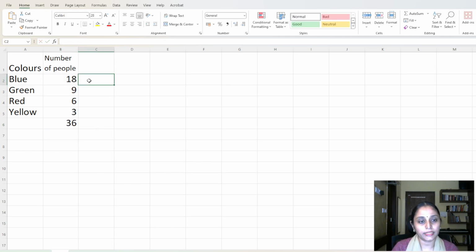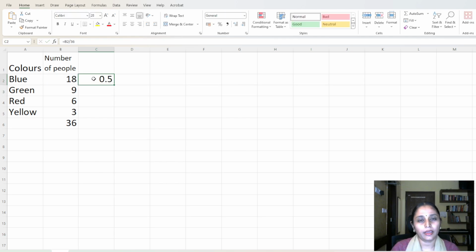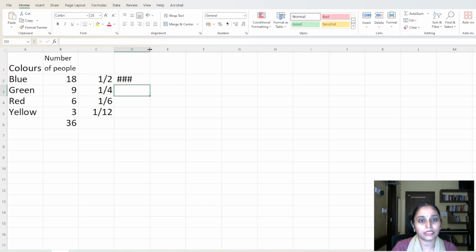So the total is 36, and this column is going to be the fraction. Okay, so this divided by total, which is 36, right? And I want this to be a fraction, right? And then I'm going to follow the same formula for the other three colors as well, right? So now that I have the fractions, I need the central angle. So what am I going to do? I'm going to multiply this fraction by 360, because 360 is the total angle.